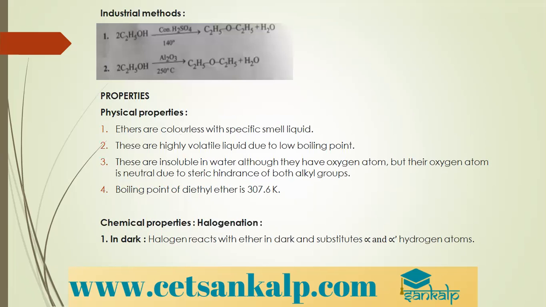Industrial method: excess of ethanol in presence of concentrated H2SO4 at 140 degrees Celsius gives us ethoxyethane, that is ether. Or excess of alcohol in presence of aluminum oxide at 250 degrees Celsius also gives us ethoxyethane. So these two are the industrial methods for preparation of ethers.